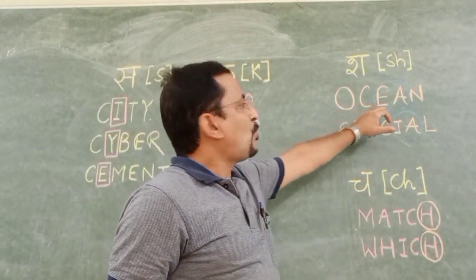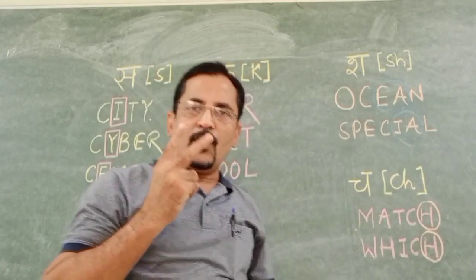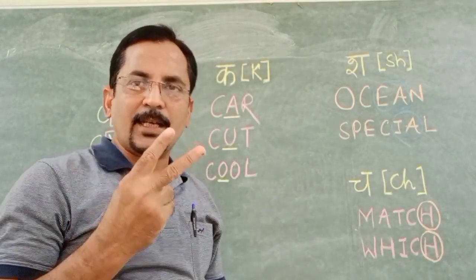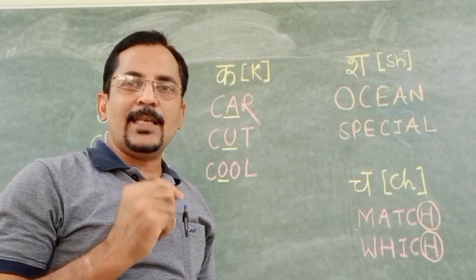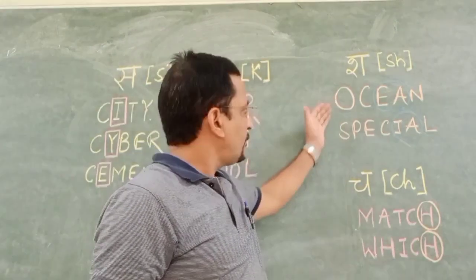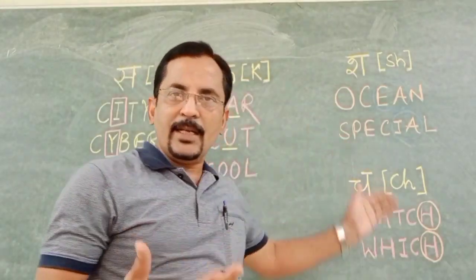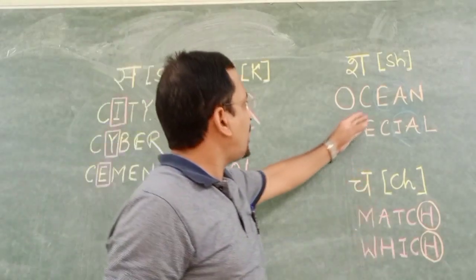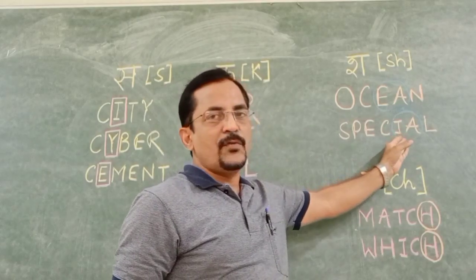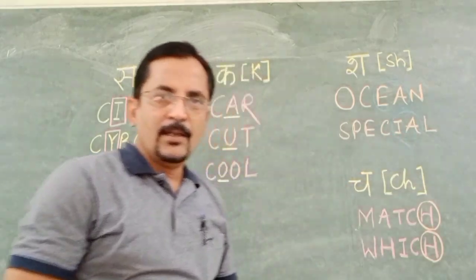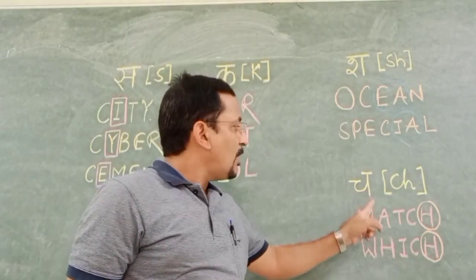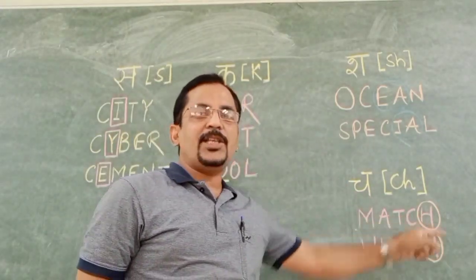when you have two vowels, दो वॉयल साउंड A, E, I, O, U में कोई भी दो वॉयल एक साथ अगर अपीयर होते हैं, then C is pronounced as sh, sh. Ocean, spatial and many other words. If we have, and you can see that after C we have two vowels here, after C we have two vowels here too, right?